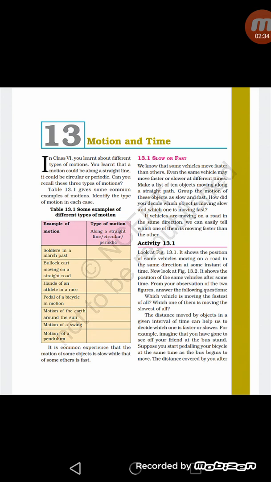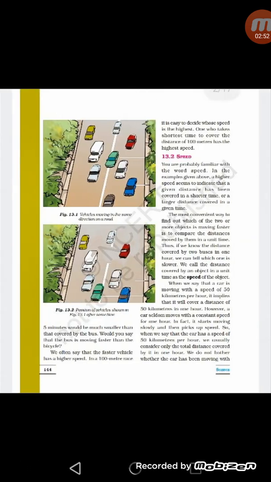Next one is motion of a swing. If the swing is a seesaw, that is periodic motion, and if the swing is a merry-go-round, that is circular motion. So you can find any type of motion here. Next one is motion of a pendulum. A pendulum always shows periodic motion. So in this way you can fill this table.